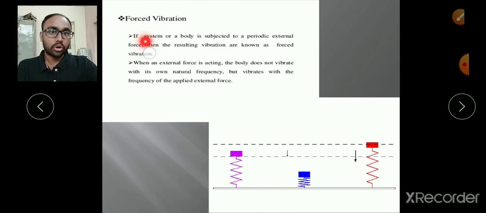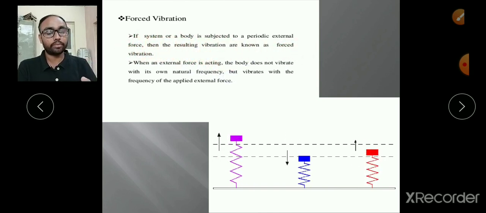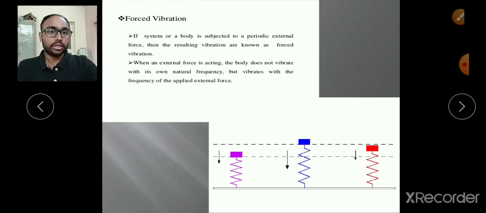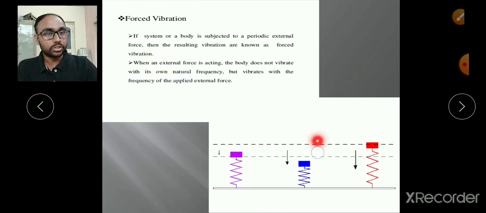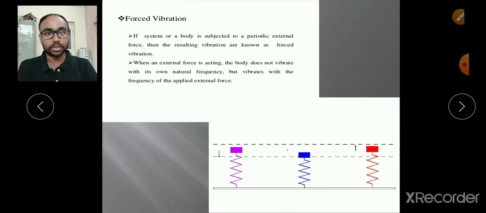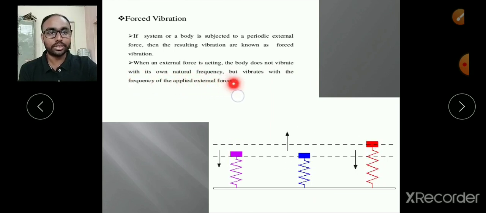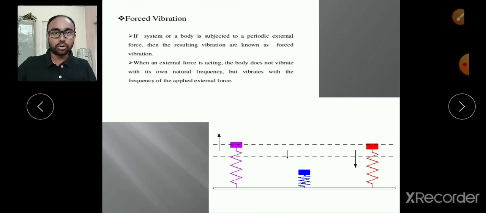If a system or a body is subjected to a periodic external force, obviously we are applying it after equal intervals of time, that's why we call it a periodic force, then the resulting vibrations are known as forced vibration. Whatever the frequency of that applied force, that is the frequency of vibration of the system. That we have also seen. When an external force is acting, the body does not vibrate with its own natural frequency, but vibrates with a frequency equal to the frequency of the applied force.